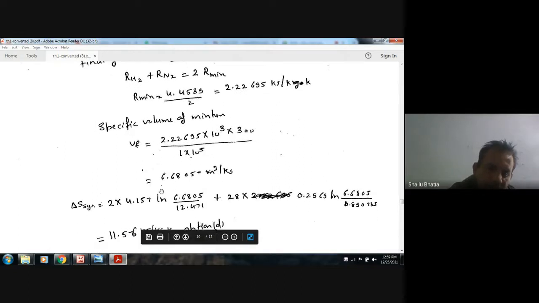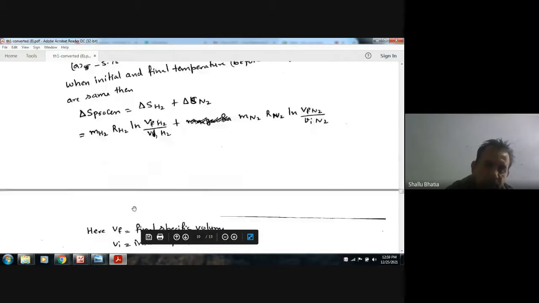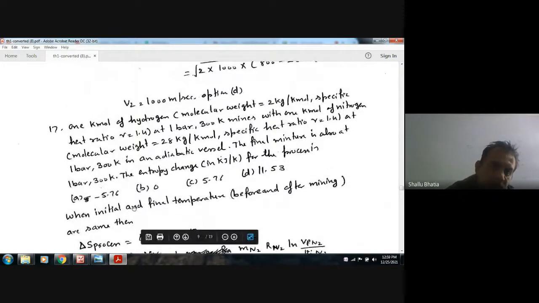Now putting these values here, M is 2 kilogram because the molecular weight of hydrogen is 2 kilogram per kilomole and 1 kilomole of hydrogen is available. And the molecular weight of nitrogen is 28 kilogram per kilomole and 1 kilomole is available.